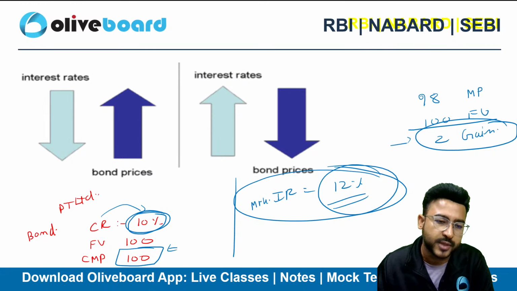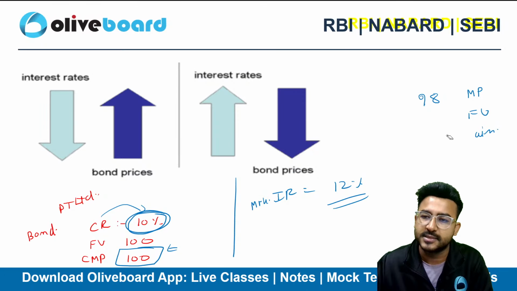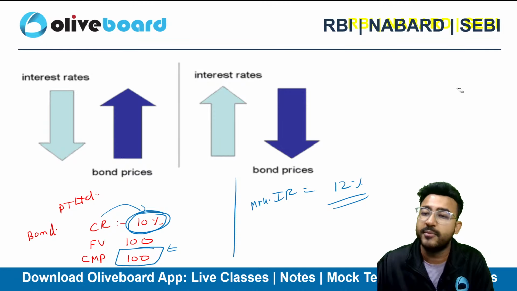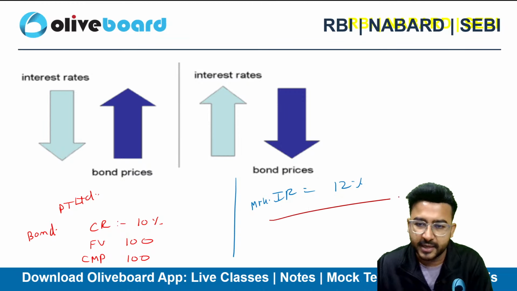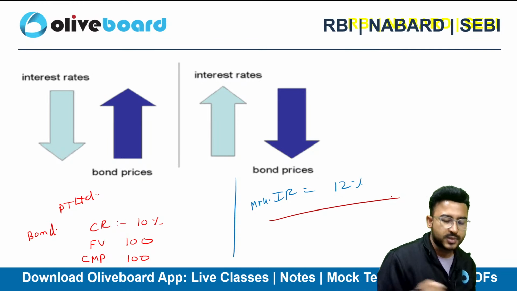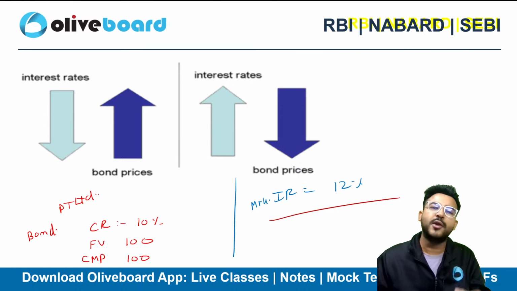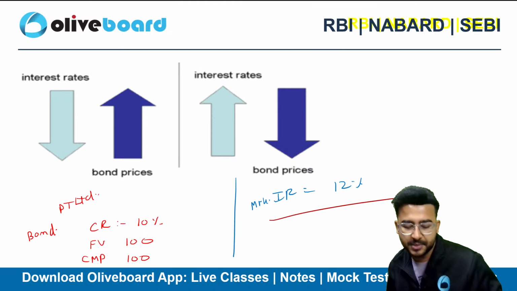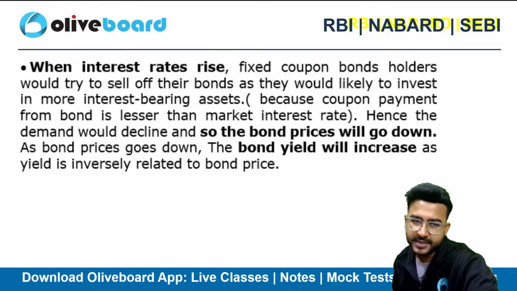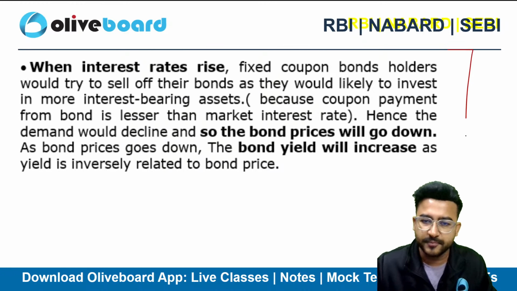So can I conclude that if the market rate increases, nobody will be interested in buying my bond? Why? Because I'm just offering 10%, but in the market if you invest, you will be getting 12%. So because of that, the demand for my bond reduces, and whenever the demand for anything reduces, the price also reduces. That's the relationship between interest rate and bond prices. Now, here I have given you a question as well. Okay, do solve this.